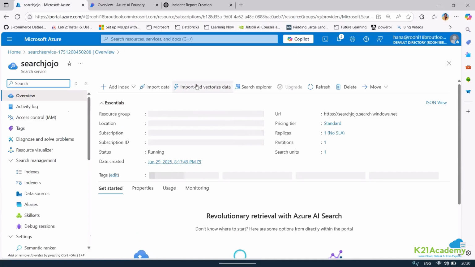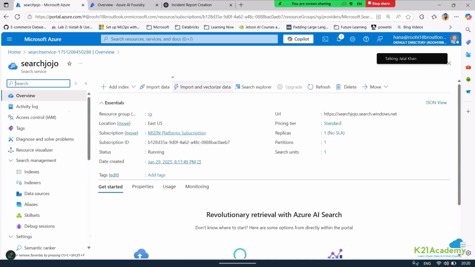If you are interested, you can use Azure AI Vision to understand the image, and you can make use of this aspect, import and vectorize data. You can even get it via SDK and try it via UI. It actually uses vision to read the images available in your system.